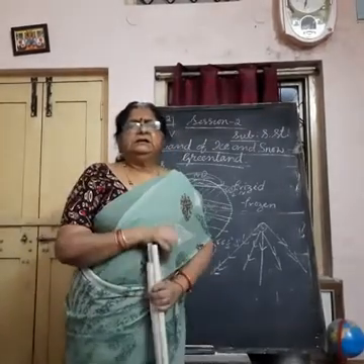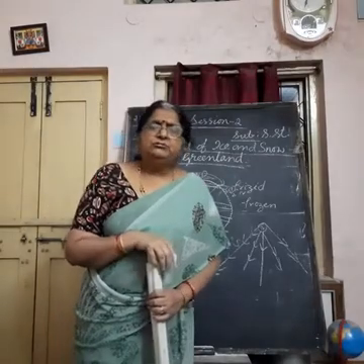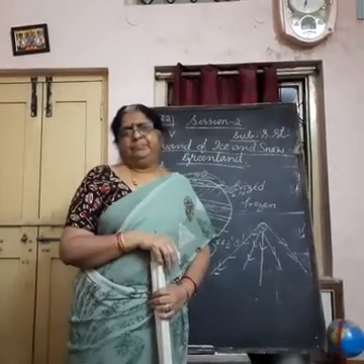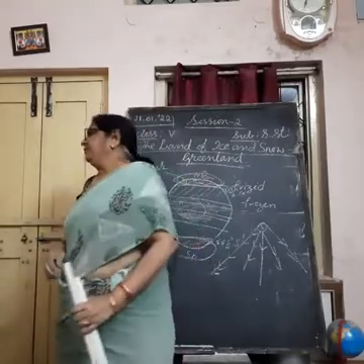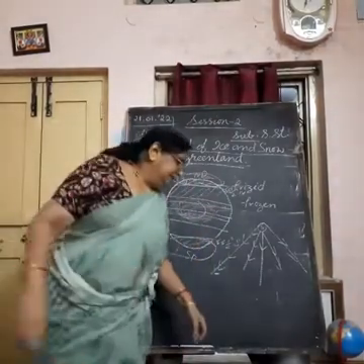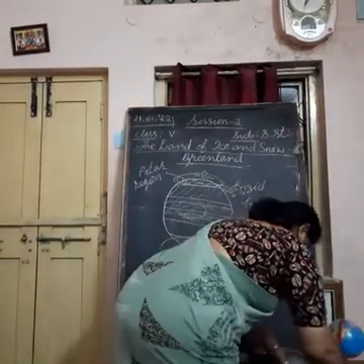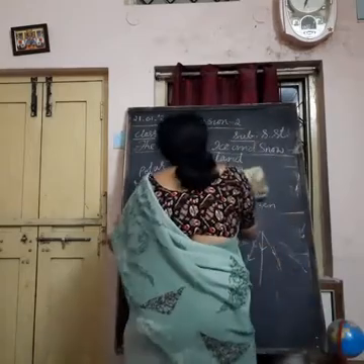And now I showed you the location. Then we are going to study about it. Its capital is Nuuk. Nuuk is the capital of Greenland.